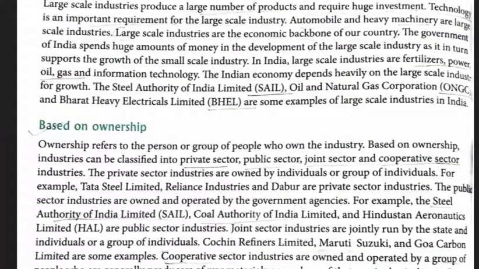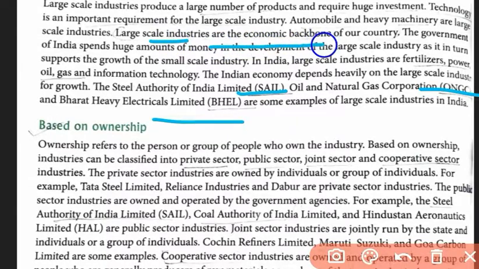Here we have also large scale industries, the heavy manufacturing industries like BHEL, Bharat Heavy Electricals Limited, SAIL, the Steel Authority of India Limited, and ONGC, the Oil and Natural Gas Corporation. So these are the heavy manufacturing industries. And the large scale industries act as the economic backbone of our country. Why? The government of India spends a huge amount of investment in the development of these large scale industries. In turn, this supports the growth of small scale industry.